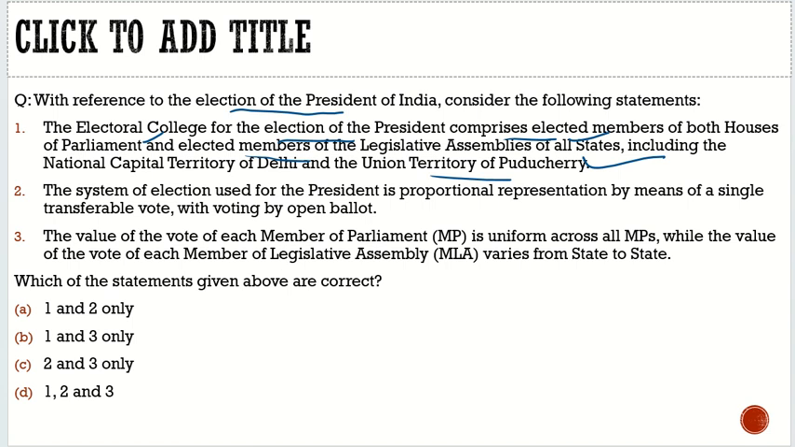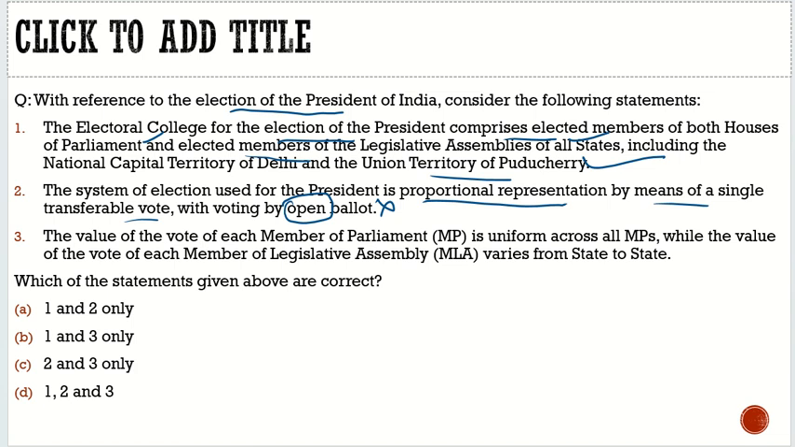Second statement: the system of election used for the president is proportional representation by means of single transferable vote and voting by an open ballot. Is it an open ballot or a closed ballot or a secret ballot? It is a secret ballot. So this makes it incorrect. It is not an open ballot. It is a secret ballot.